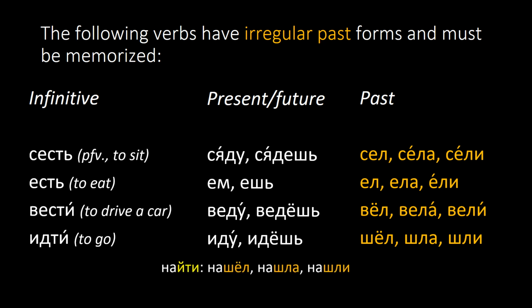For example, найти, which is formed from идти, will have the past forms нашел, нашла, нашли. Or перевести, to translate, will have the past forms перевел, перевела, перевели.